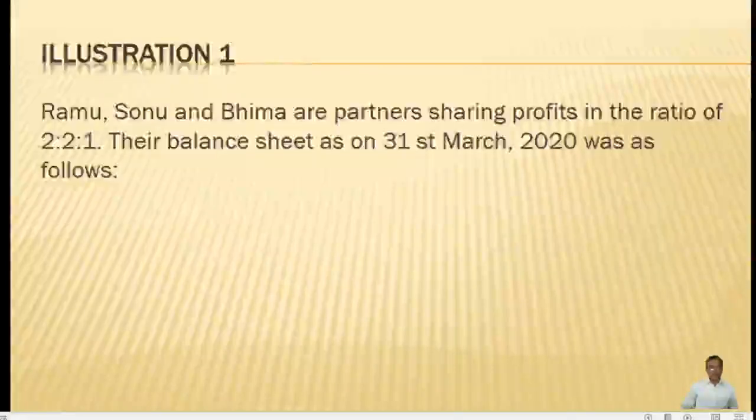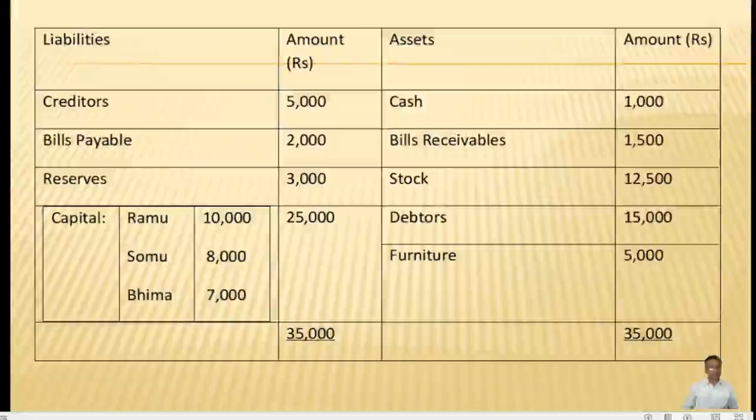And the balance sheet is provided to us, which on the liability side, the relevant item for us is reserves, which shows 3,000, and all the three partners' capital is given. On the asset side, there are various assets which are highlighted in the balance sheet. So for us, relevant items in the preparation of executor account are the reserves and the capital balance of the deceased partner.